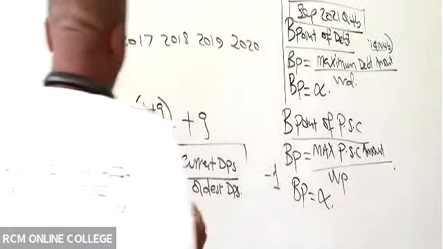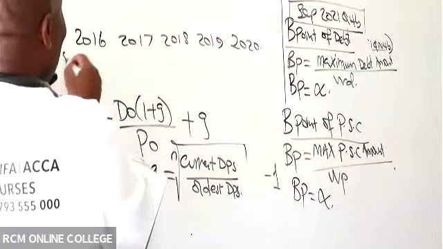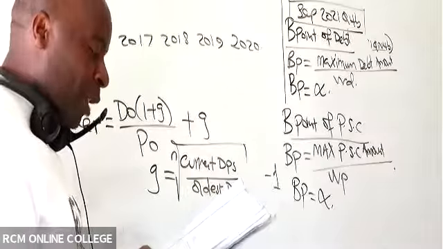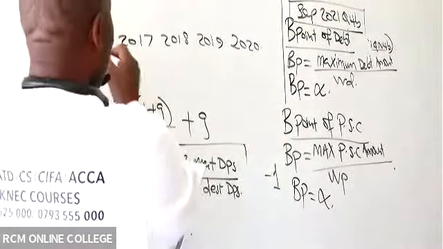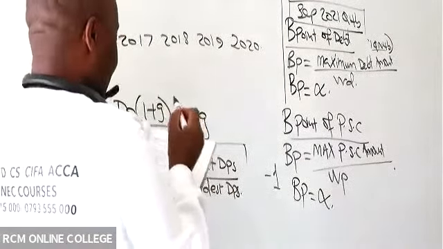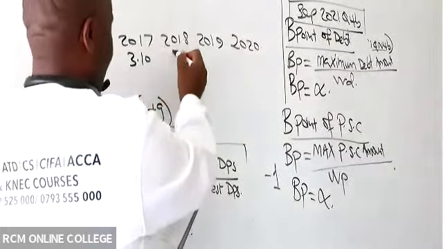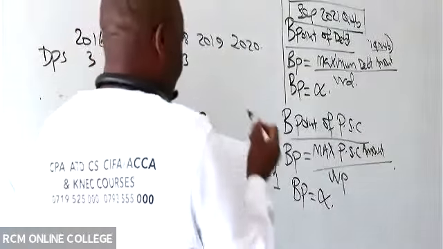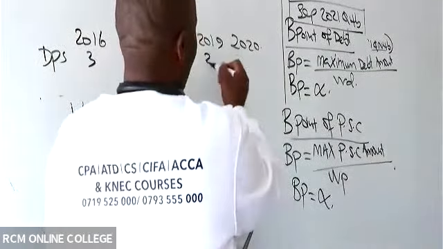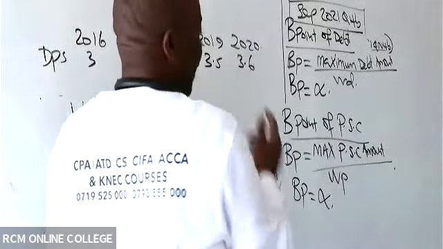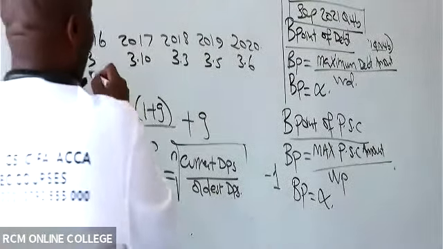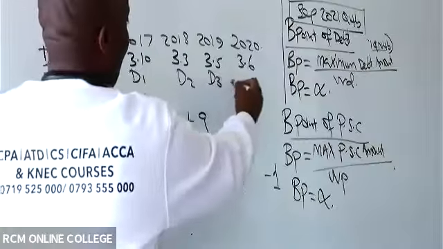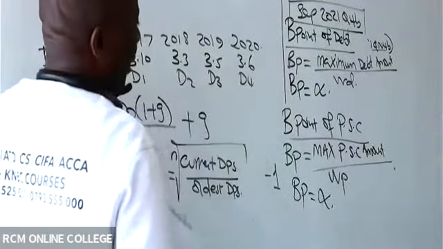All right. So the DPS, don't copy EPS. They're putting EPS there to confuse you, because they would want you to repeat this paper. So DPS is 3.10. Then we have 3.30. Then we have 3.50. And then lastly, 3.6. So remember, the very oldest, it will be this one, D0, D1, D2, D3, and then D what here, somebody? D4.